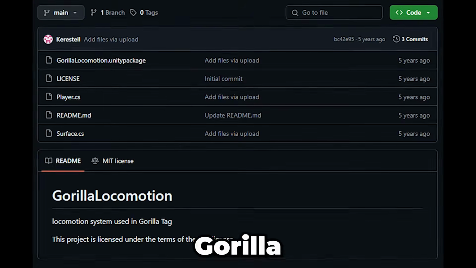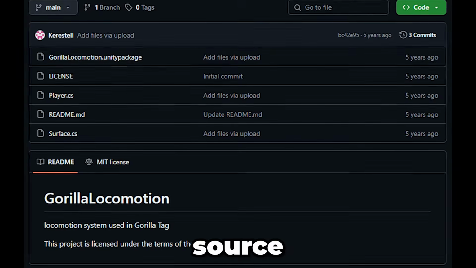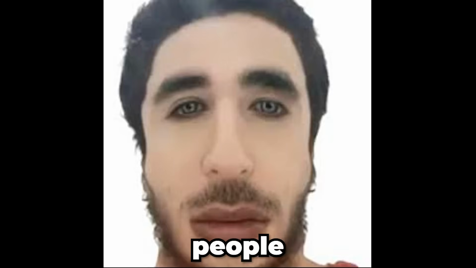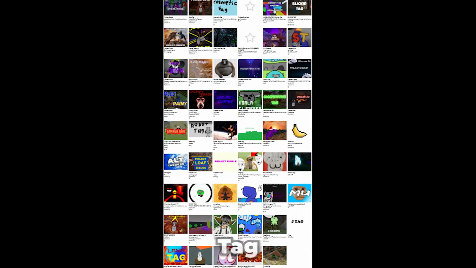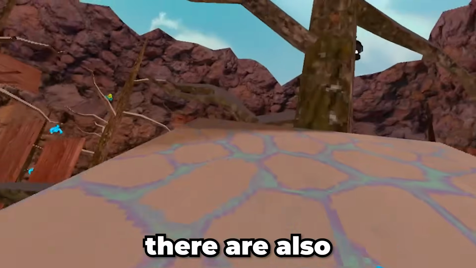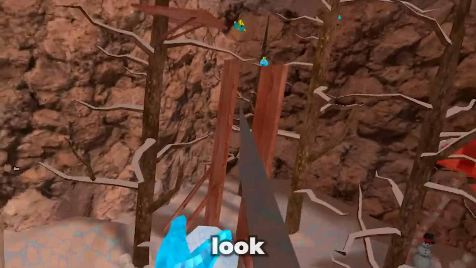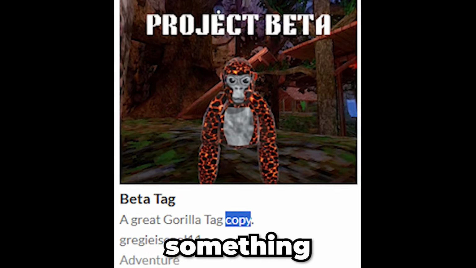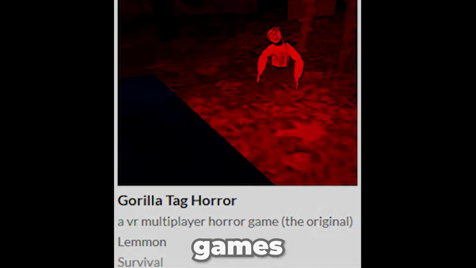Blank tag. Gorilla Tag's movement system is open source, meaning anybody could download it and use it in their own game, and that's what many people have done. There are so many Gorilla Tag fan games, and some have actually gained a fair bit of popularity. There are also a bunch of fan games that just straight up look exactly like Gorilla Tag, but with a twist or mods or something. And a lot of these fan games are horror games.